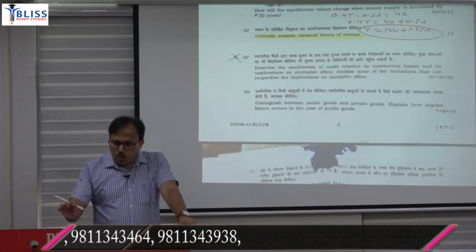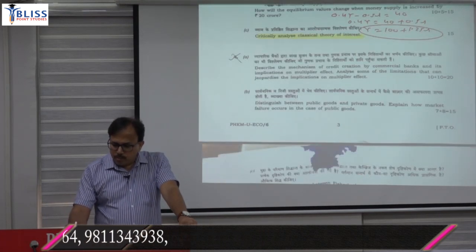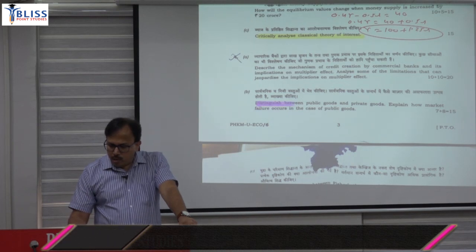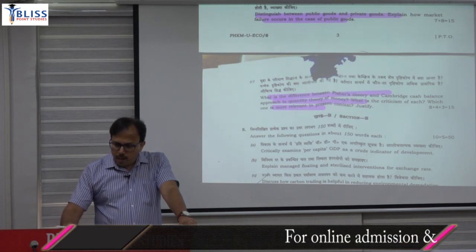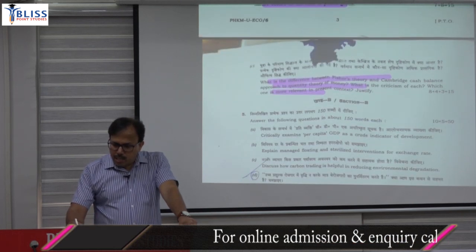So, if you see many questions in the fourth C part, sorry, this is public good and private good, and the Fisher equation and Cambridge equation. Clear? So, this was in section